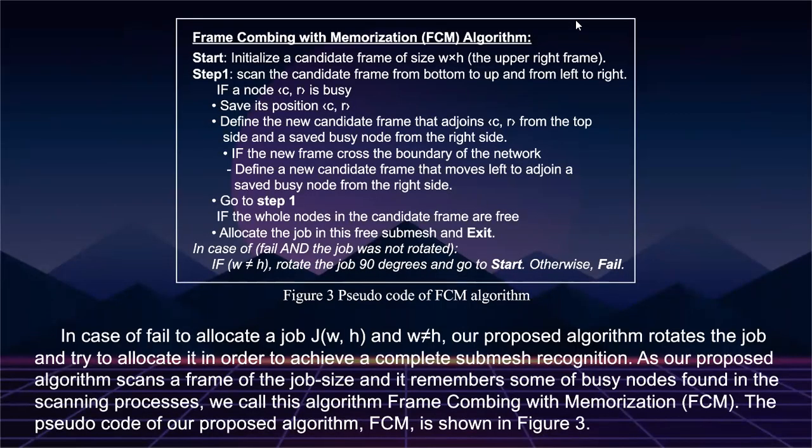So here is a pseudo code for the frame combining with memorization algorithm. In case of failure to allocate a job J W,H, and if W does not equal H, our proposed algorithm rotates the job and tries to allocate it in order to achieve complete submesh recognition. Our proposed algorithm scans the frame of the job size and remembers some of the busy nodes found in the scanning process, and we call this algorithm frame combining with memorization, FCM. The pseudocode of our proposed algorithm FCM is shown in this figure.